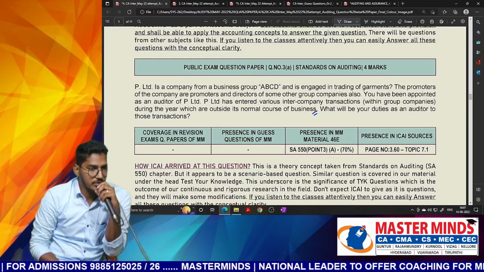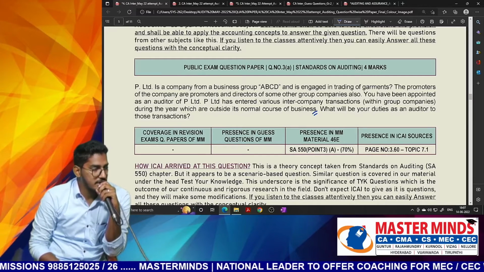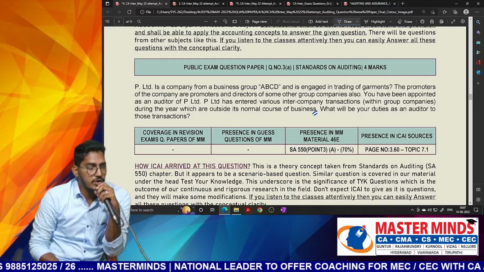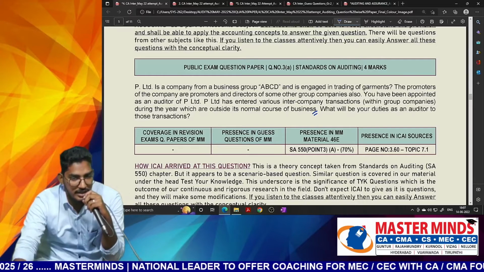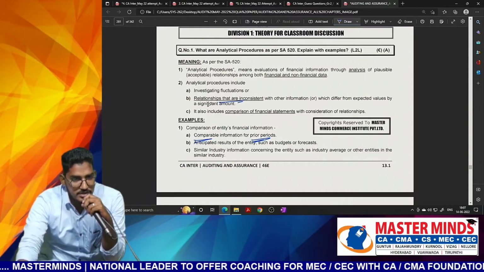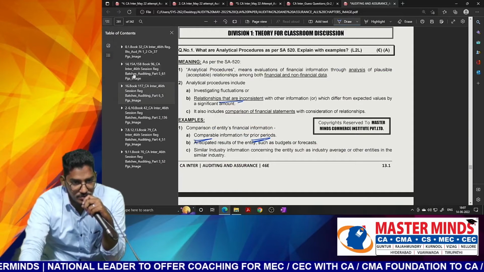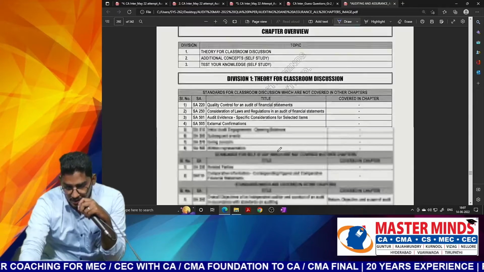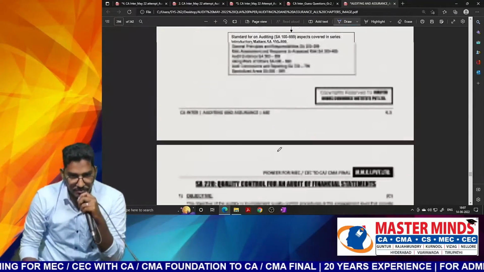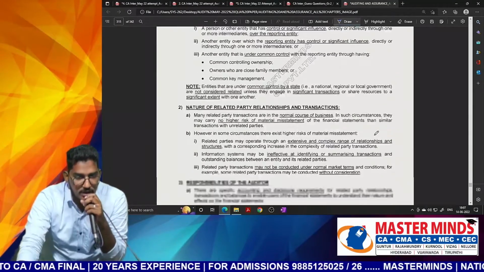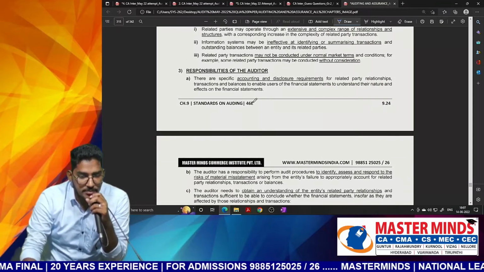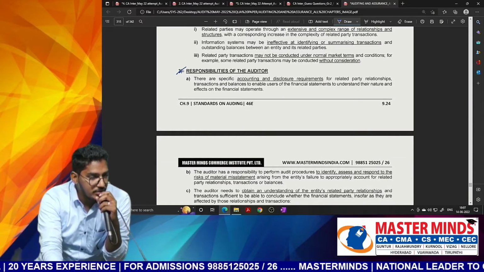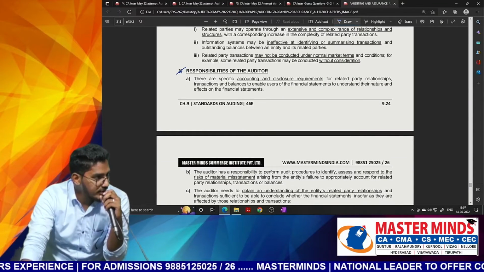Related parties. We have not yet discussed it. So it is a discussion related to related parties. Nothing but what audit procedure auditor need to perform regarding related parties. The question is obviously there in our material. So we go through that. This one. So in this we have this SA 550. Yeah. So here we have nature of related parties and responsibilities of auditor, no? This particular responsibilities of auditor, this is what they are testing.